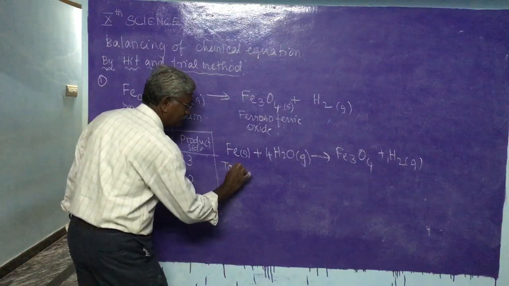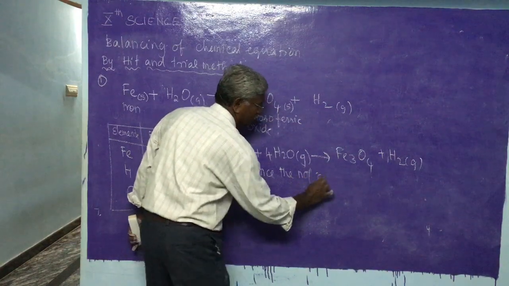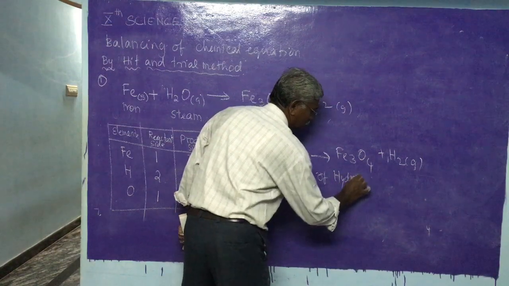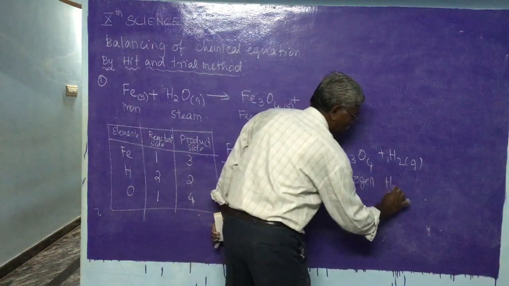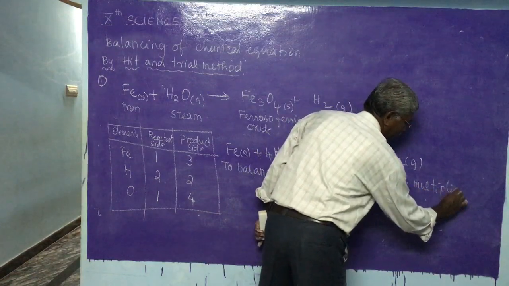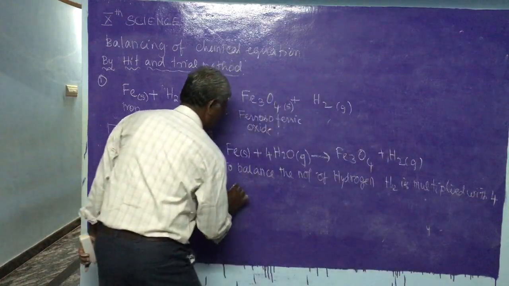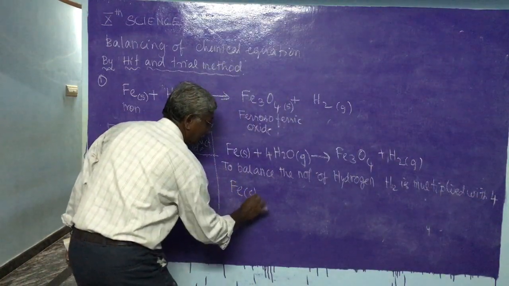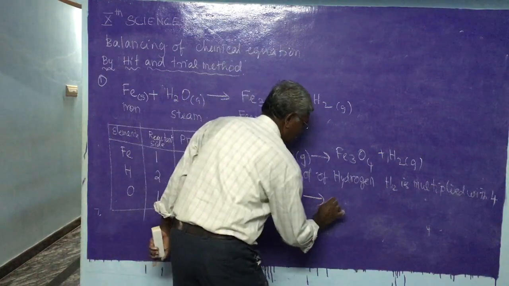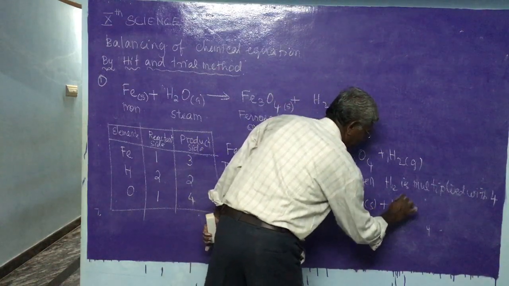That should be written in the next equation. So to balance the number of hydrogen, H2 is multiplied by 4. Therefore, Fe plus 4H2O gives Fe3O4 solid plus 4H2 gas.